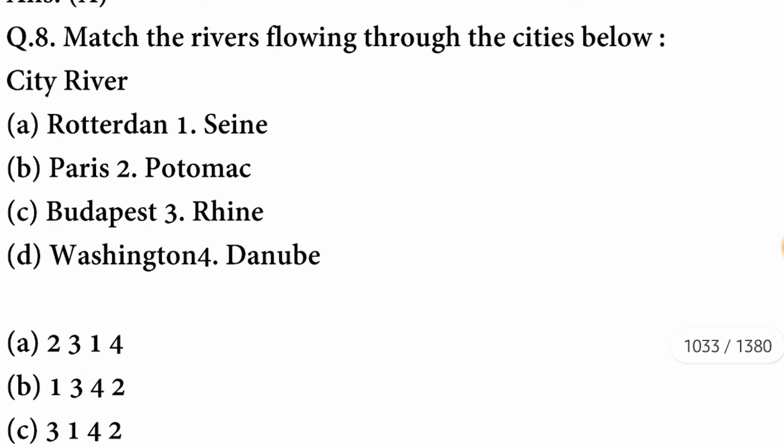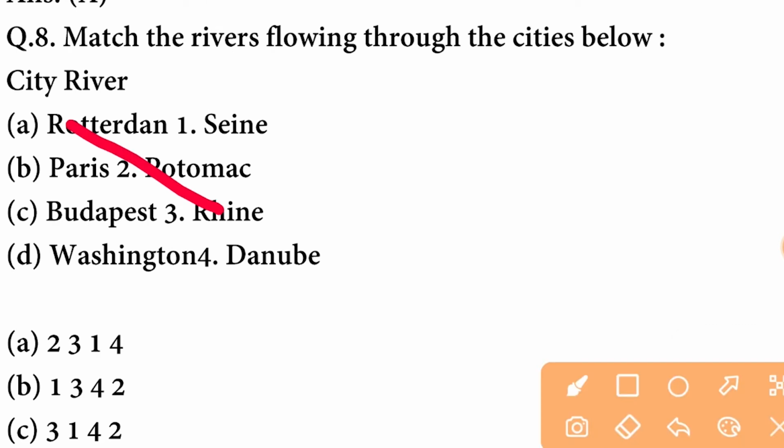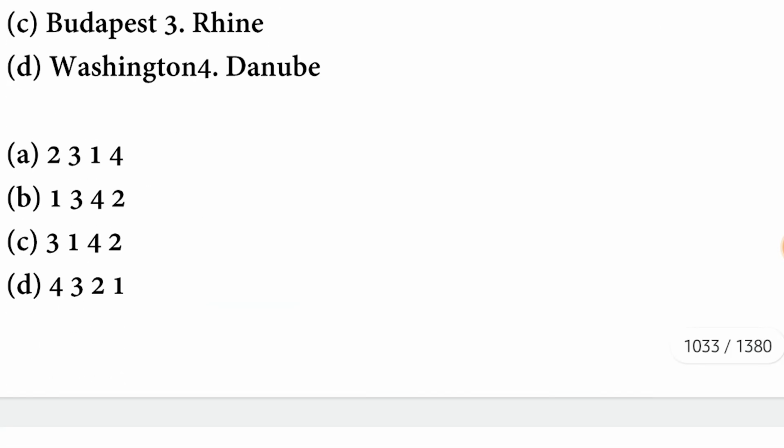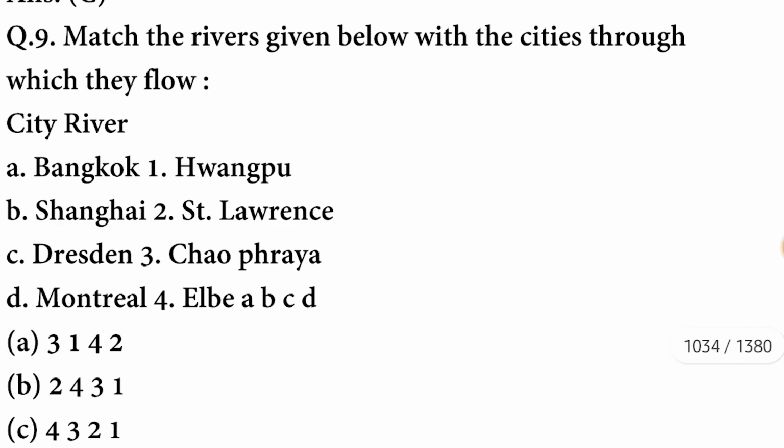So first is Rotterdam. Rhine river flows through Rotterdam, and then Paris. So the river that flows through Paris is Seine. The river that flows through Washington is Potomac, and the river that flows through Budapest is Danube. C option is correct. Next question.